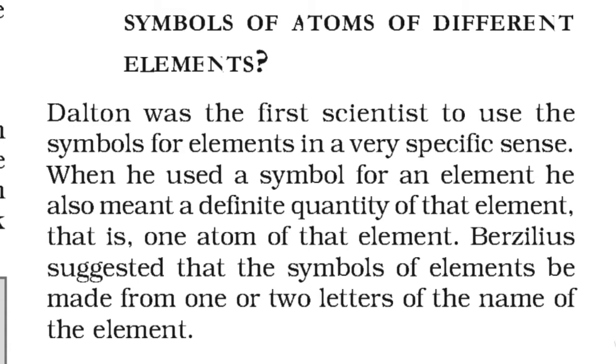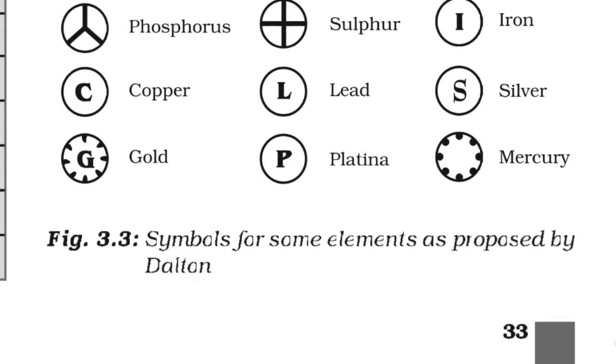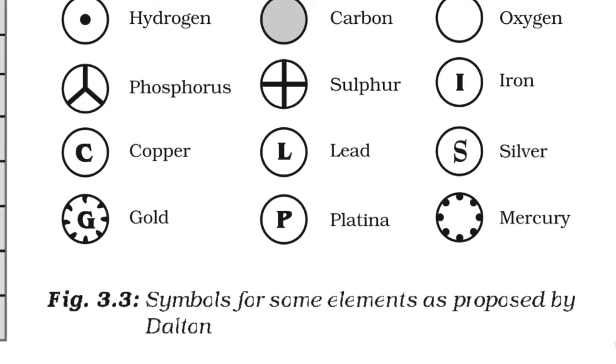Dalton was the first scientist to use the symbols of elements in a very significant sense. When he used a symbol for an element, he also meant a definite quantity of that element, that is, one atom of that element. See, this is what Dalton had proposed. For hydrogen, a circle with a dot inside. For carbon, a circle that is darkened. Oxygen, only one circle. Phosphorus, one circle with 3 lines, as you can see in the diagram.